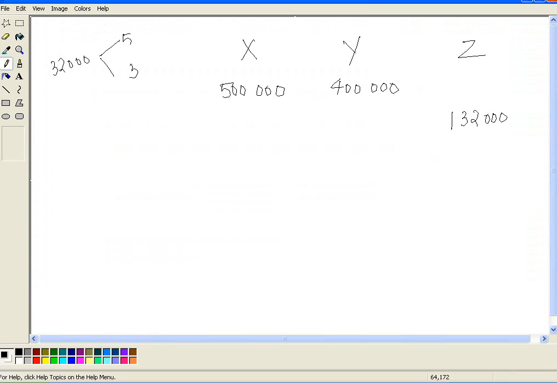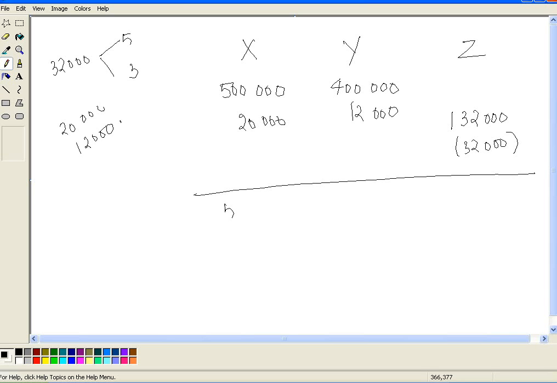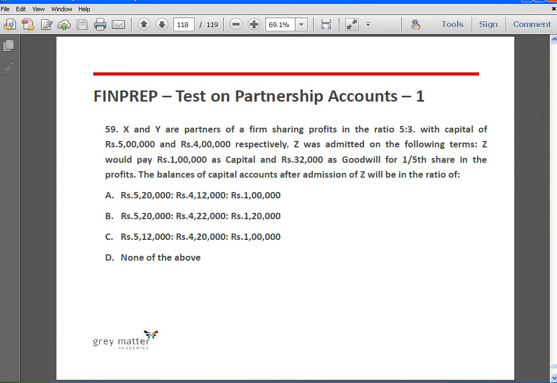Correct? So it's 20,000 and 12,000, and there is a debit of 32,000. So the revised balances are 5 lakh 20,000, 4 lakh 12,000, 1 lakh. So these are the closing capital balances of the three partners, right?